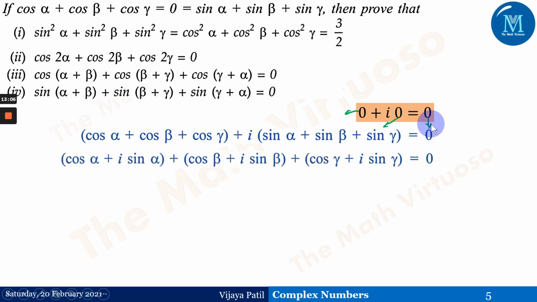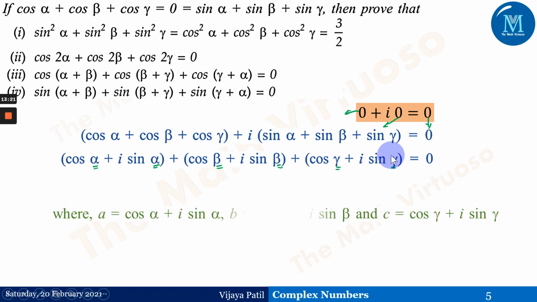So if you observe here, just by collecting cos alpha plus i times sin alpha, that is, collecting the same angles together, we get something like this. We say A is equal to cos of alpha plus i sin alpha, B is equal to cos of beta plus i times sin of beta, and C is cos of gamma plus i times sin of gamma, and A plus B plus C is equal to 0.